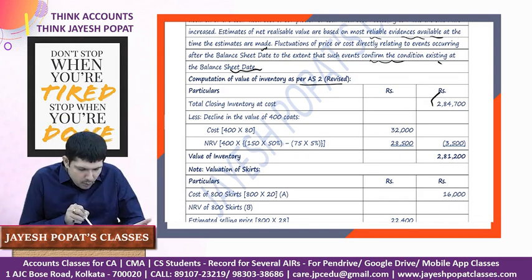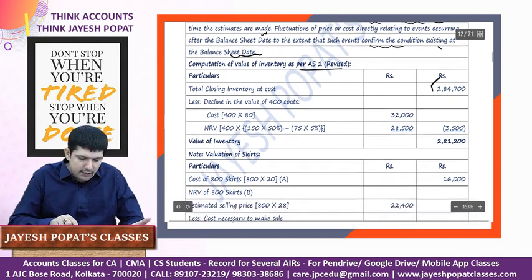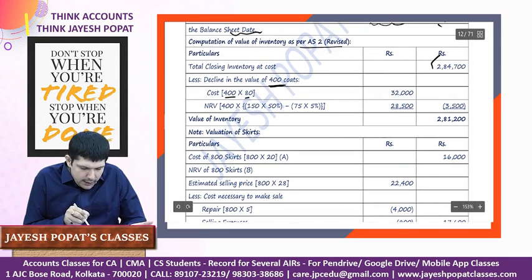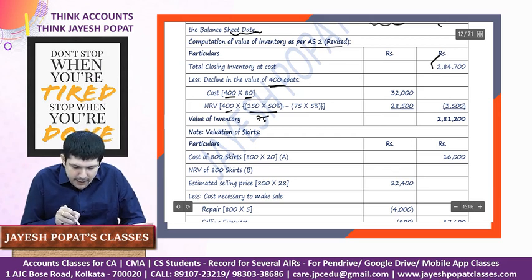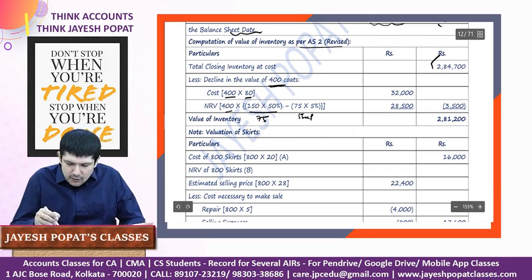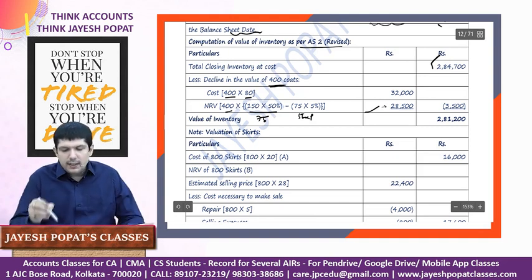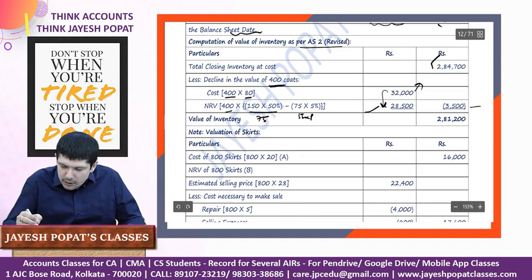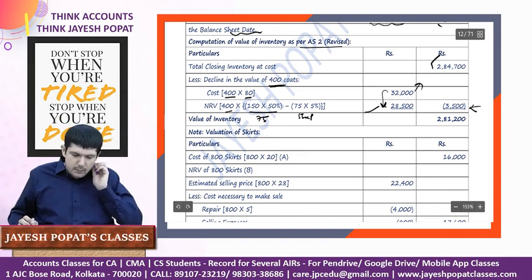So we'll say total cost is so much, decline in value of 400 coats. The cost of the coats is 400 into 80, whereas the NRV is 400 into 150 ka 50% which is 75, and minus this is the selling expenses of 5% of 75, so this works out to 28,500. So this will be the value of the inventory. Currently it is included at 32,000, but we need to bring it down to 28,500, so we need to reduce 3,500 from this to bring it down.